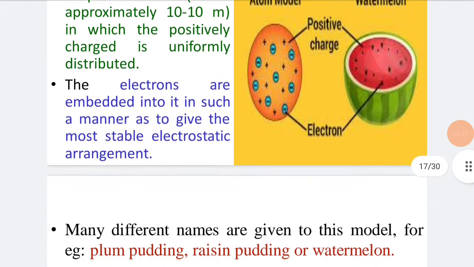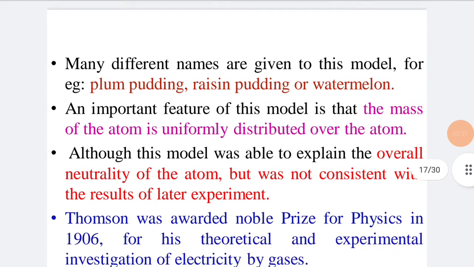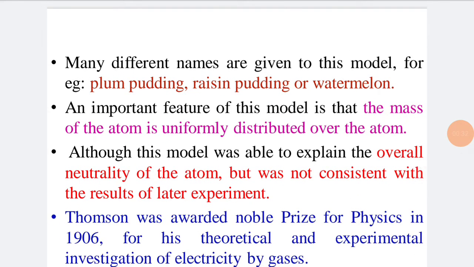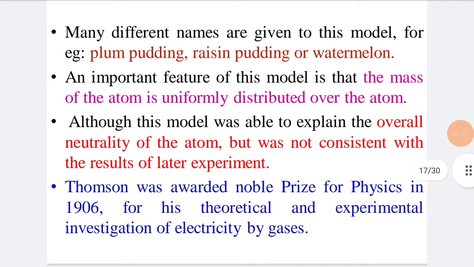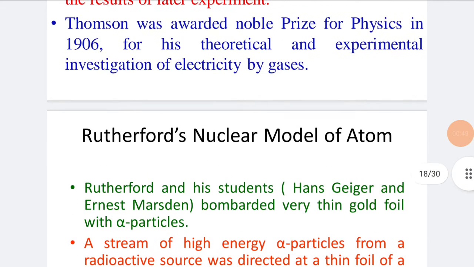So many different names are given to this model, for example, plum pudding, raisin pudding, or watermelon model. An important feature of this model is that the mass of the atom is uniformly distributed over the atom. Although this model was able to explain the overall neutrality of the atom, it was not consistent with the results of later experiments. Thomson was awarded the Nobel Prize for Physics in 1906 for his theoretical and experimental investigations of the conduction of electricity by gases.